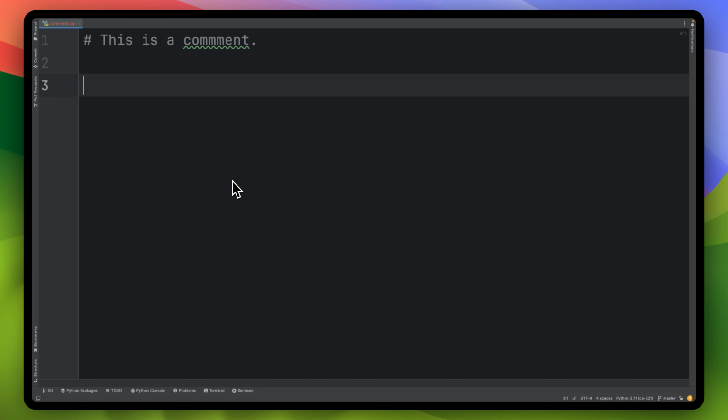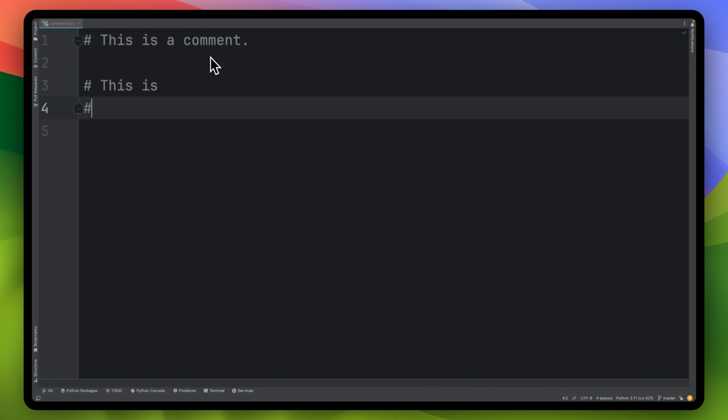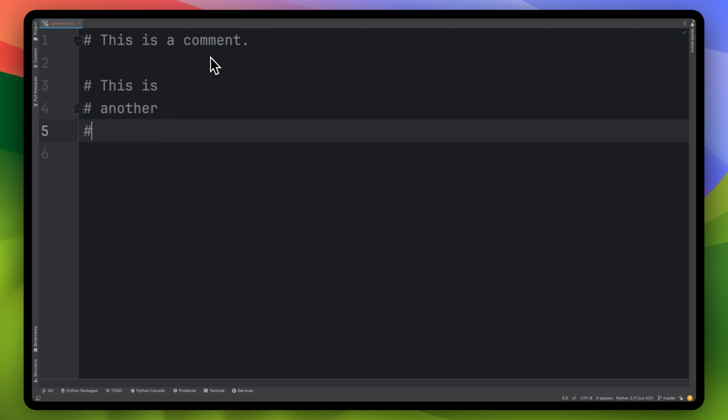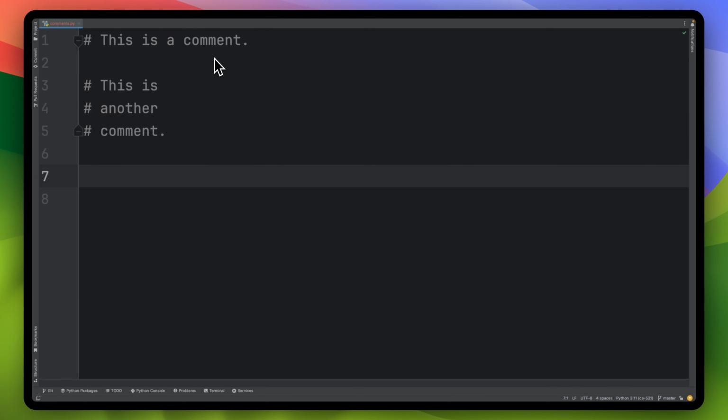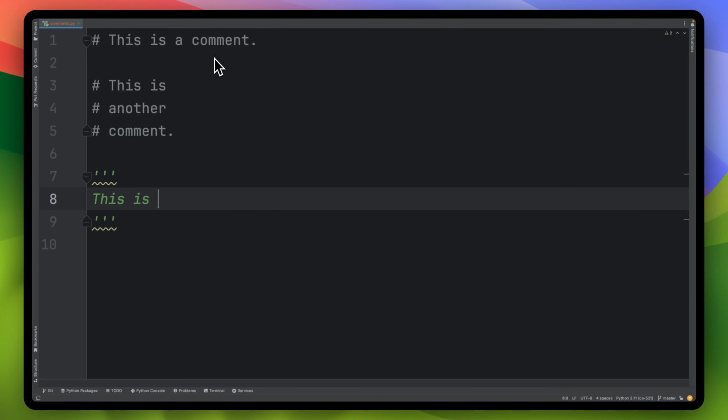One way you could do a comment is with the pound. You could say this is a comment. This is valid. Of course, comment is not with 3 M's, it's with 2 M's. You could also do a multi-line comment like this. You could also do that. That's completely valid. You can also do this, which is a triple single quote.